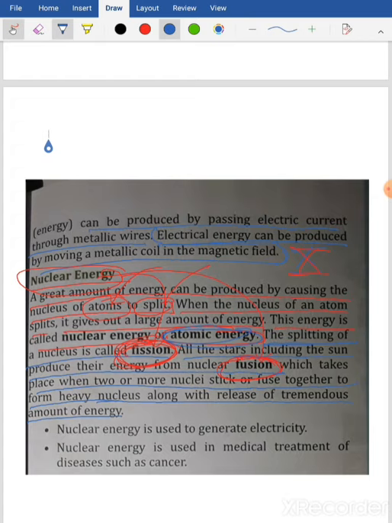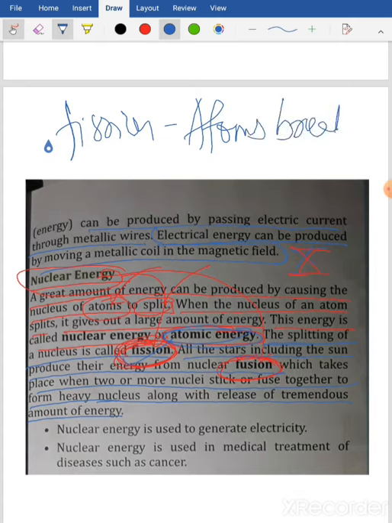Okay, so in fission what happens? It splits, atoms break. Okay, so let me write here. In fission what happens? Atoms break. When atoms break, the energy released at that time is called what? Fission. Okay, energy due to fission.